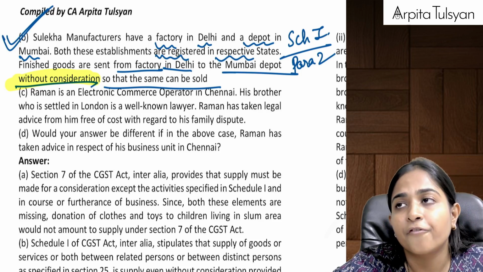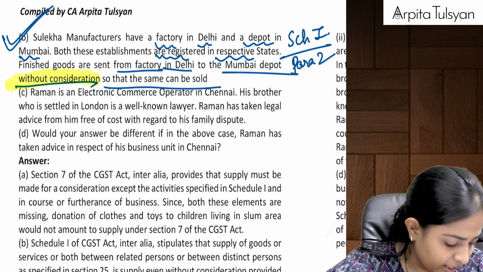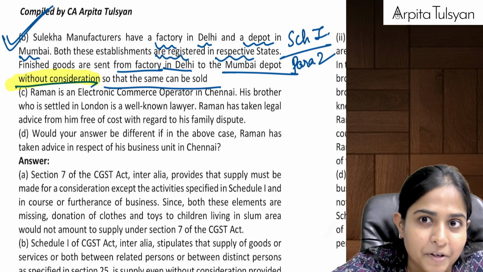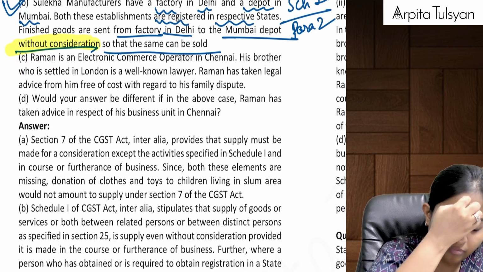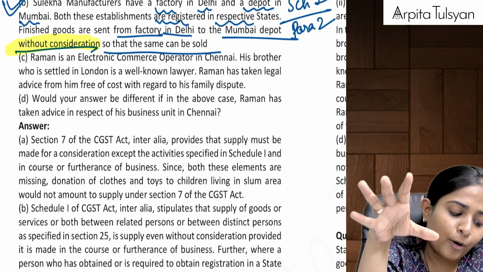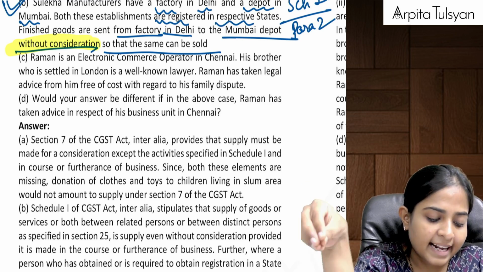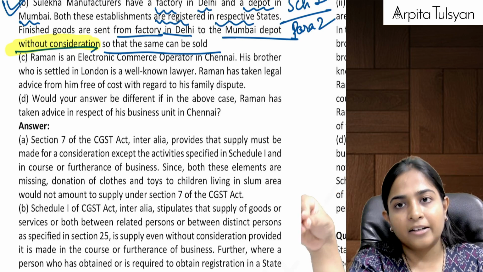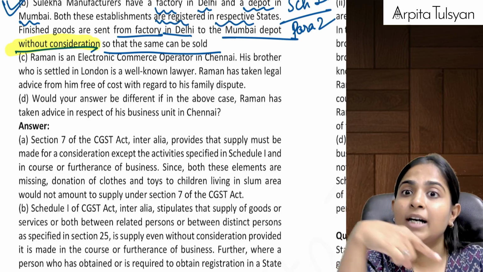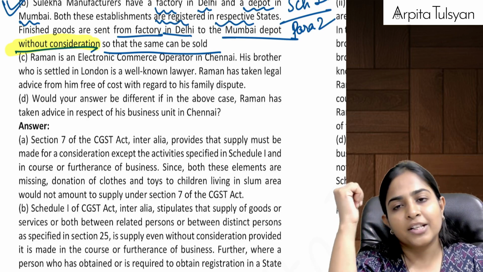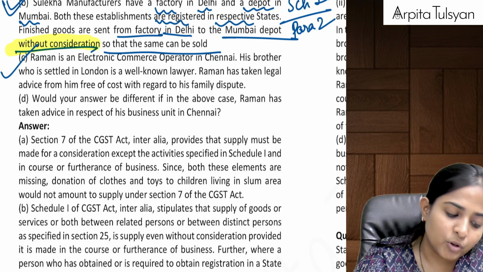First of all, you will have to write the provisions of para 2 of Schedule number 1. Okay, then you will have to give the meaning of distinct person. Okay, and then you will have to relate it to the question. Therefore, how will you conclude it? Therefore, when the finished goods are sent from factory in Delhi to Mumbai depot, it is a transfer of goods or supply of goods between distinct persons done with no consideration. Therefore, the transaction will be considered as a deemed supply. Right? Chalo, let's go to the next one.